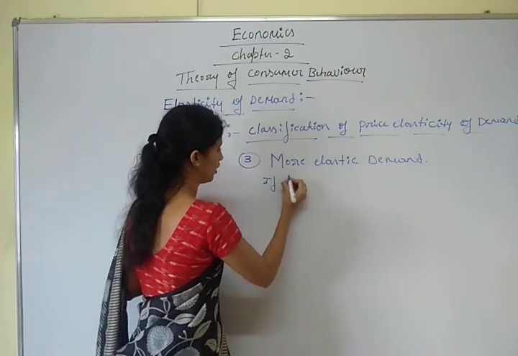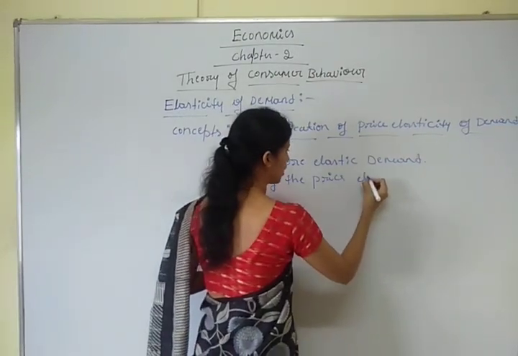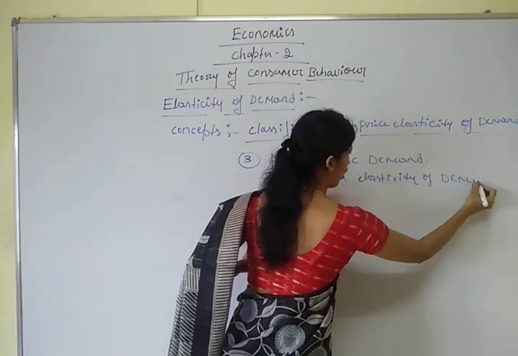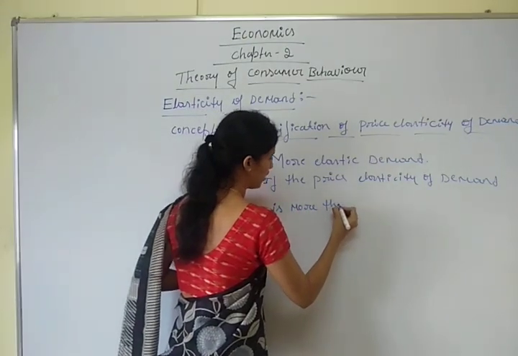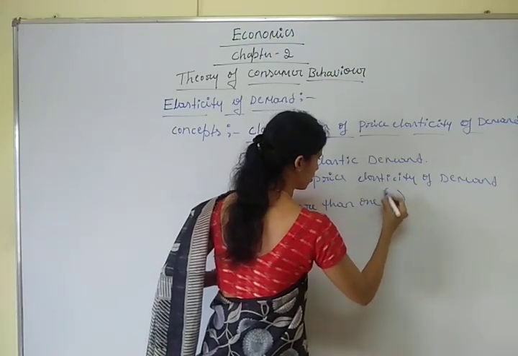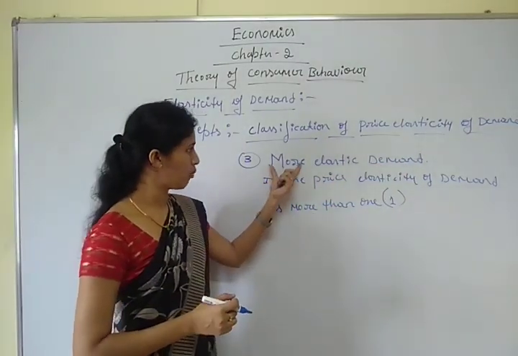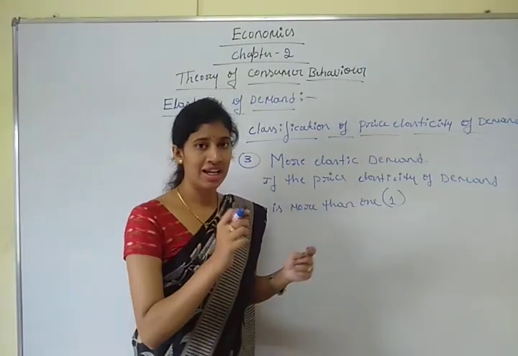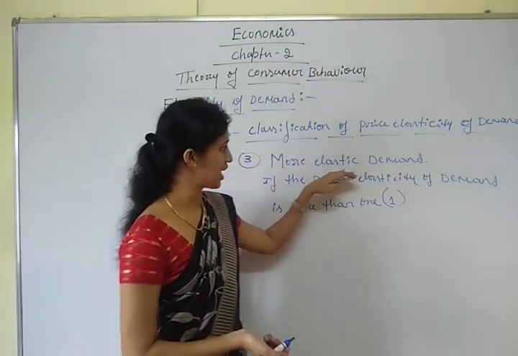If the price elasticity of demand is more than 1, then it is called the more elastic demand. Very important: in more elastic demand, the price elasticity of demand is more than 1. If the change in demand is greater than the change in price, then it is called the more elastic demand.